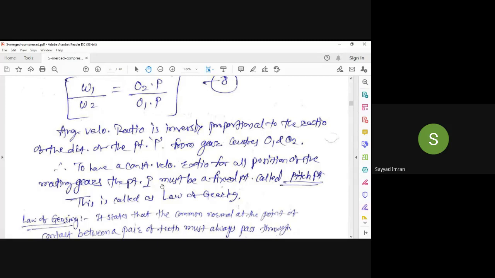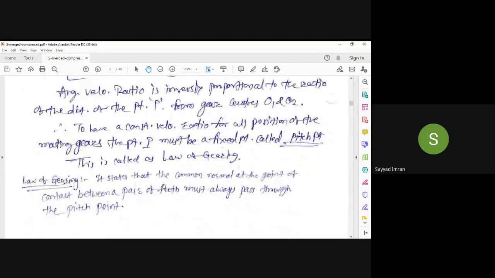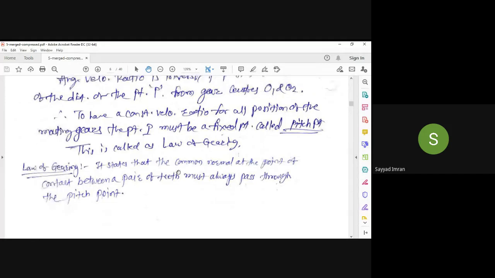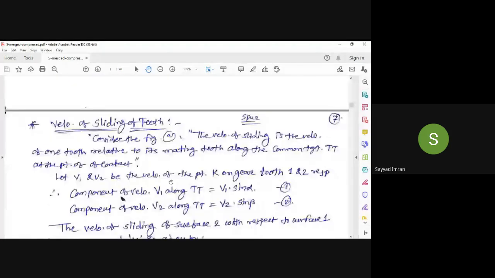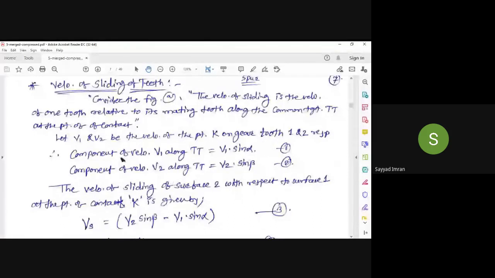Here I have also written another statement of the law of gearing. It states that the common normal at the point of contact between a pair of teeth must always pass through the pitch point. This is also a statement of the law of gearing. Understood the law of gearing? Have you understood this? Okay.